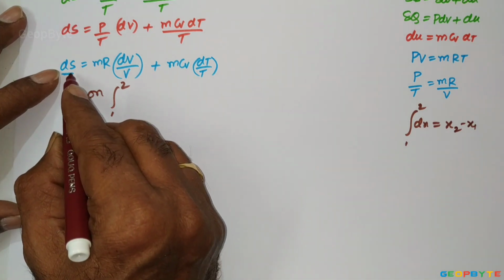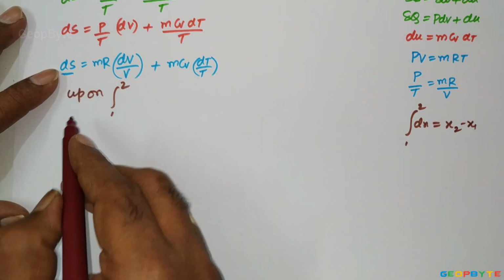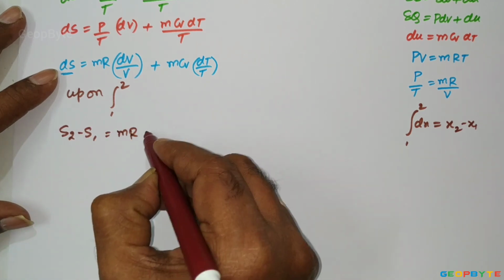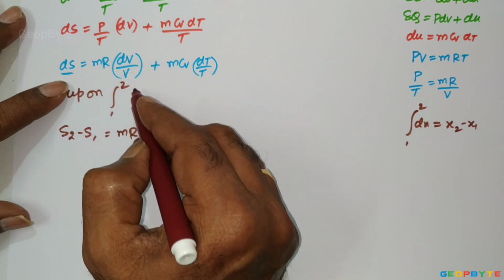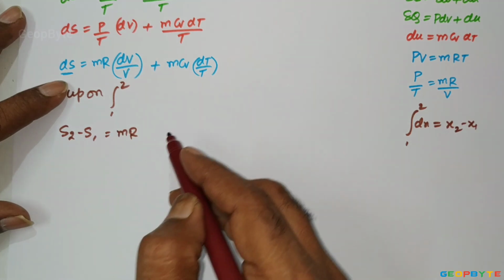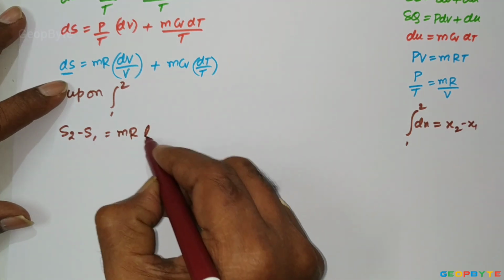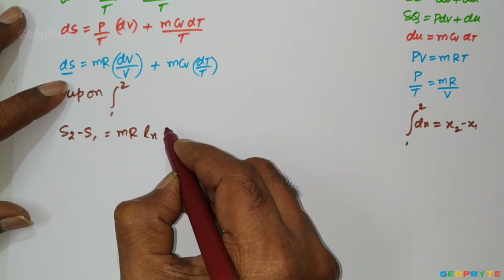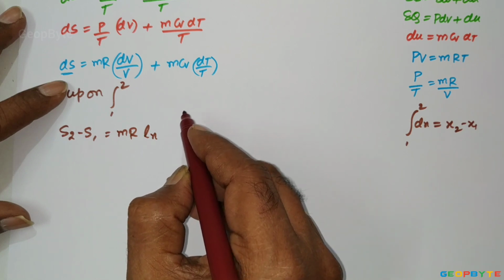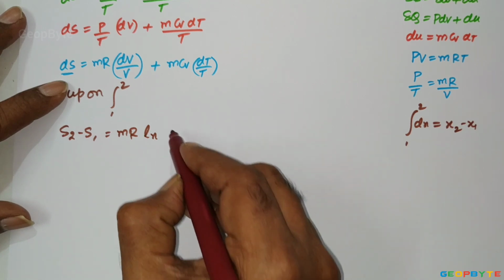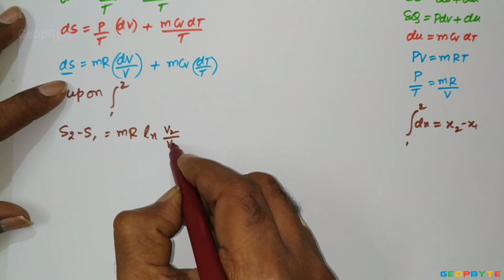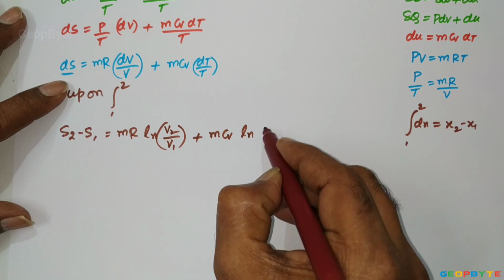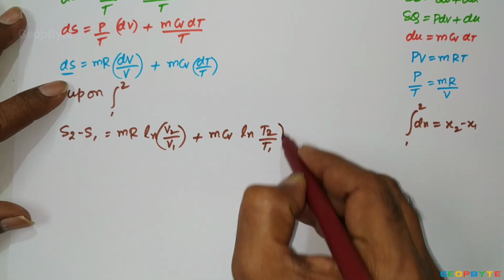Similarly, integral dS is S. So S2 minus S1 equal to mR ln V2 by V1 plus m Cv into ln T2 by T1, using log m minus log n equal to log m by n.